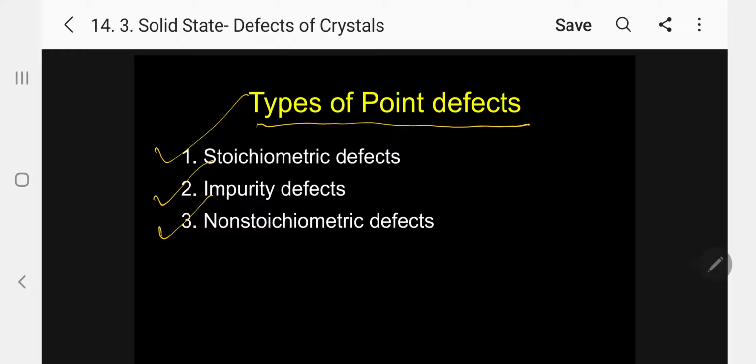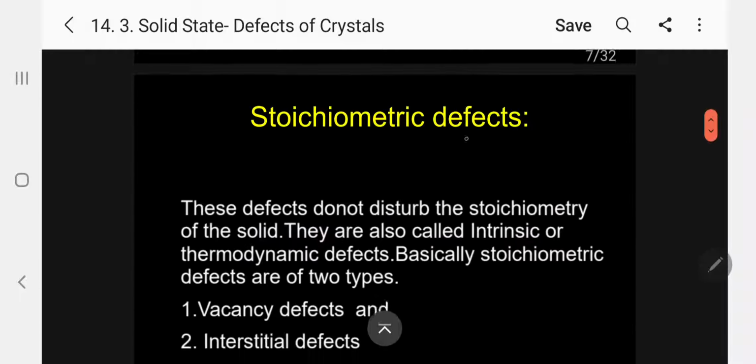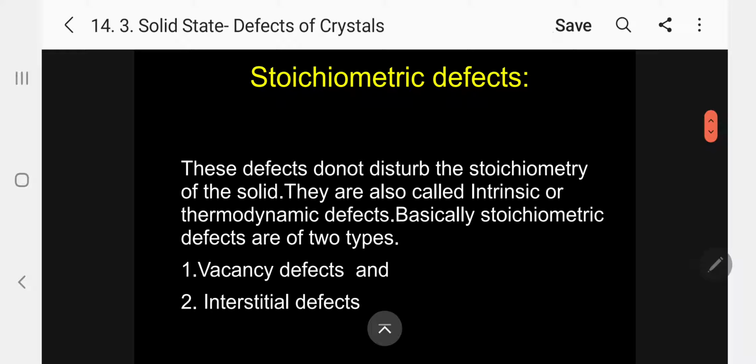First, let me take stoichiometric defects. What are stoichiometric defects? These defects do not disturb the stoichiometry of the solid. So these are also called intrinsic or thermodynamic defects.